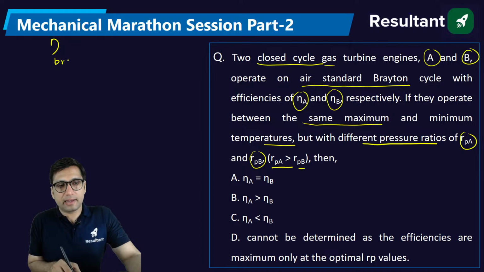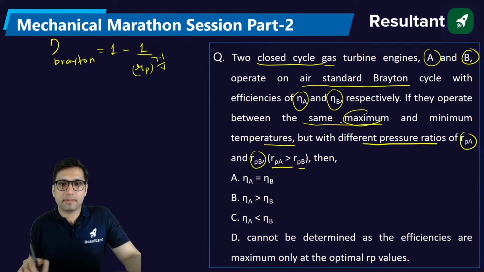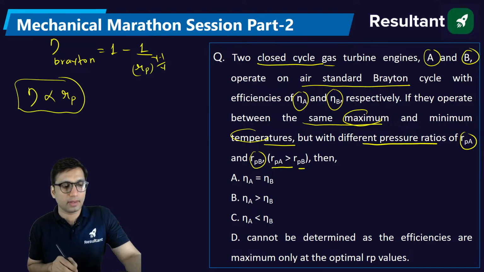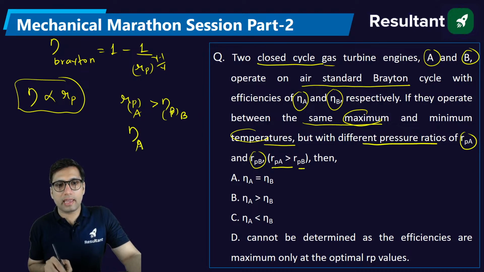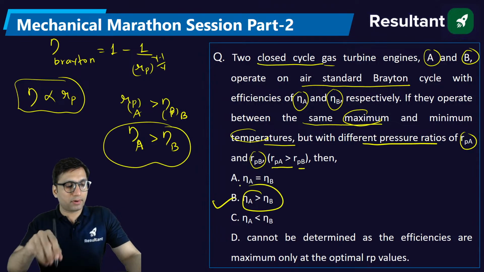Efficiency of the Brayton cycle depends on pressure ratio. It only depends on the pressure ratio. Does it depend on the maximum and minimum temperature? No. It depends directly on the pressure ratio. If the pressure ratio of the first is more than pressure ratio of the second, then efficiency of A will be greater than efficiency of B, Brayton cycle. So the answer will be option B for this question.